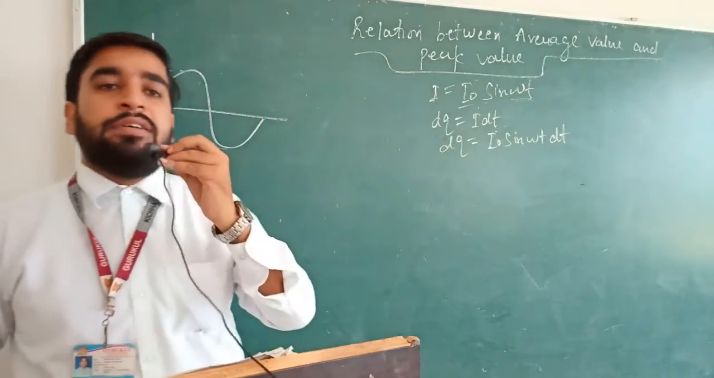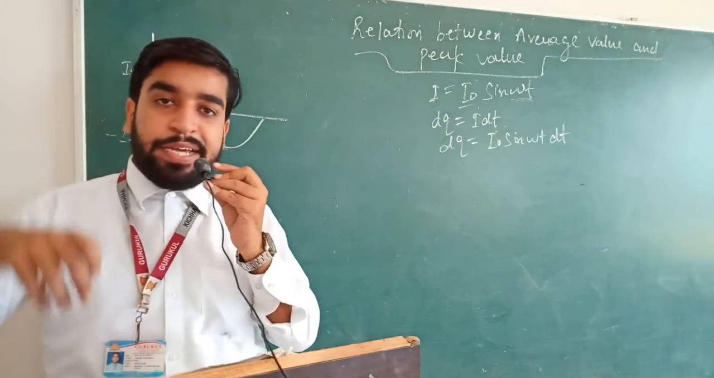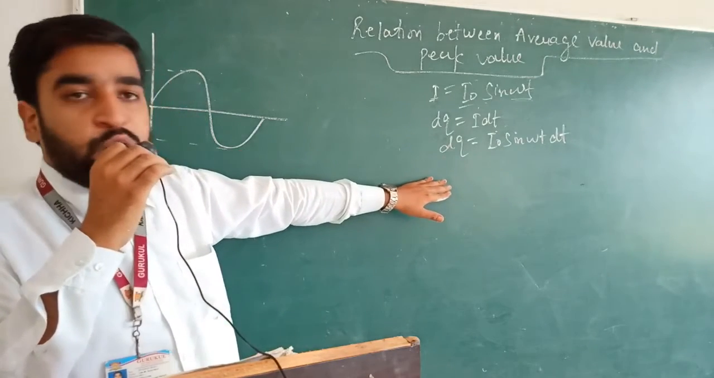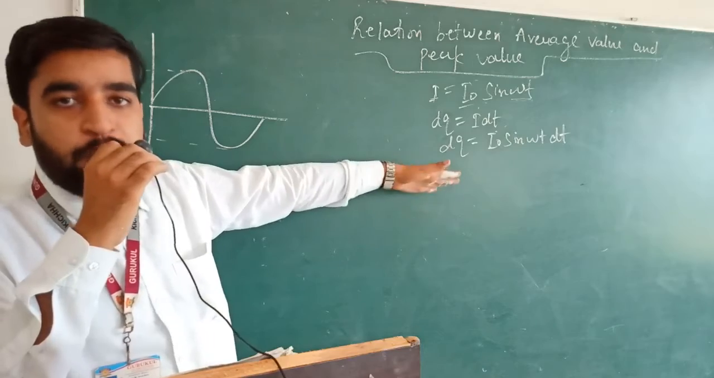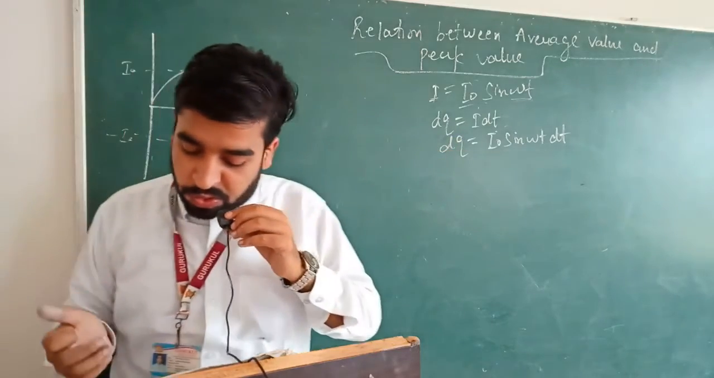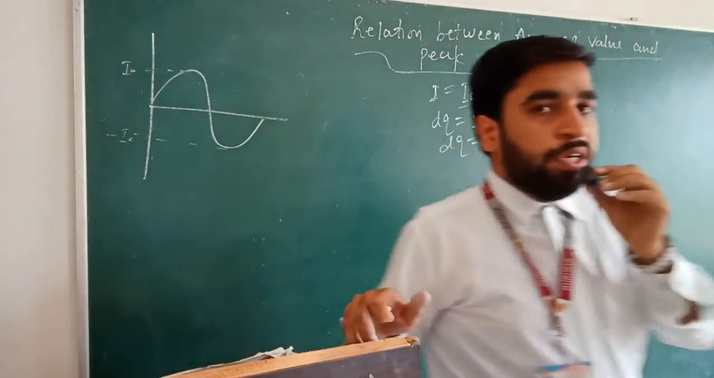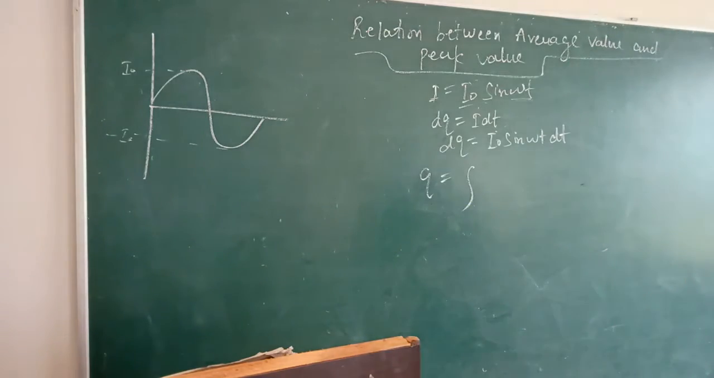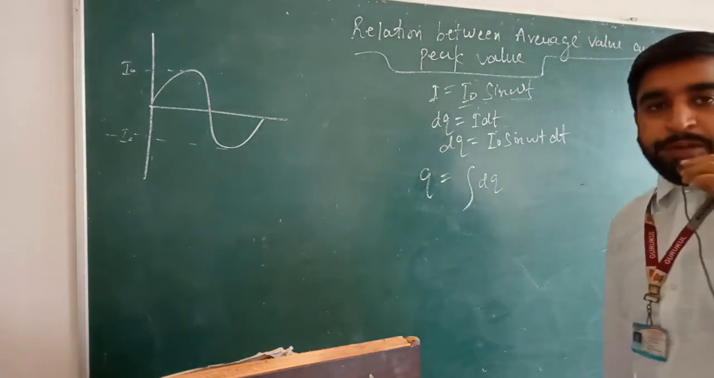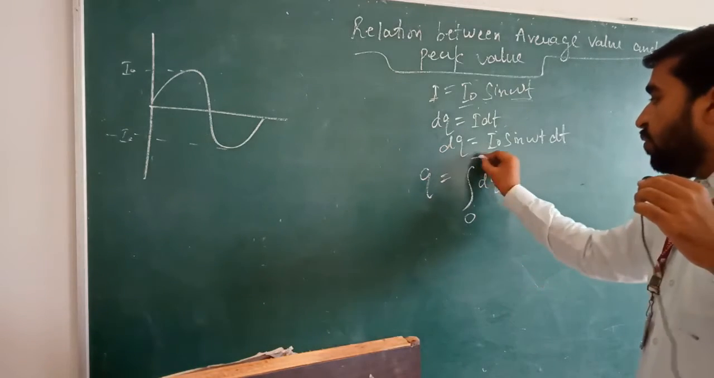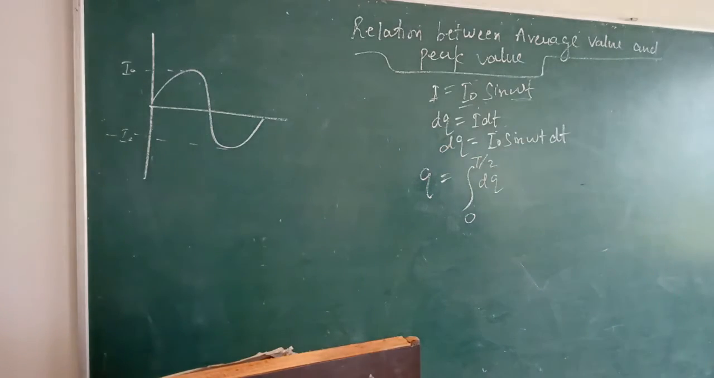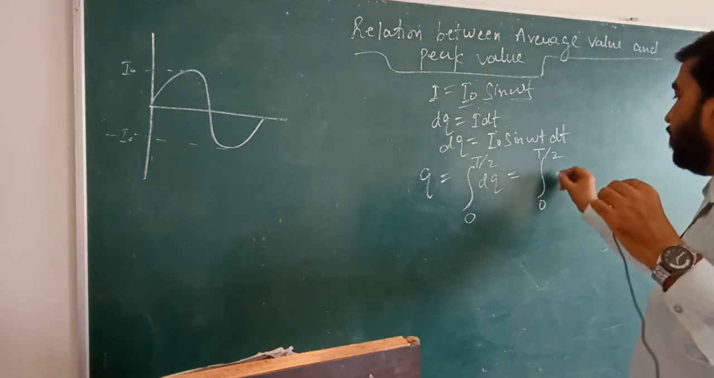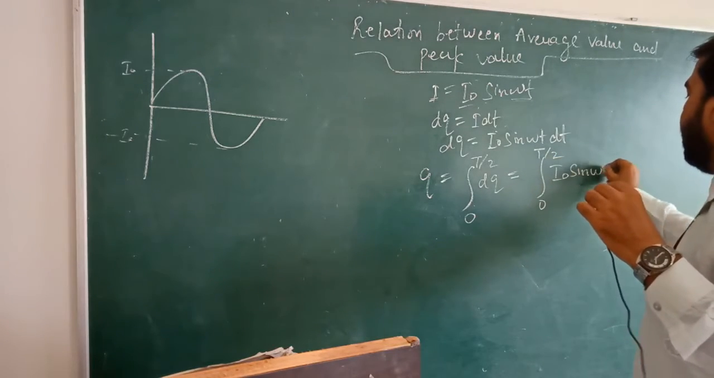Now students, we are calculating the value of AC over a half cycle. So for calculating the total charge, we have the small value of charge. For calculating the total one, what should we do now? Obviously we will do integration here. So let's do integration. Q is equal to integration of dq. Q, the total charge transferred over a half cycle, will be the integration of dq from time interval 0 to T by 2, as we are calculating for half time. So this will be equal to integration from 0 to T by 2 of I naught sine omega t dt.